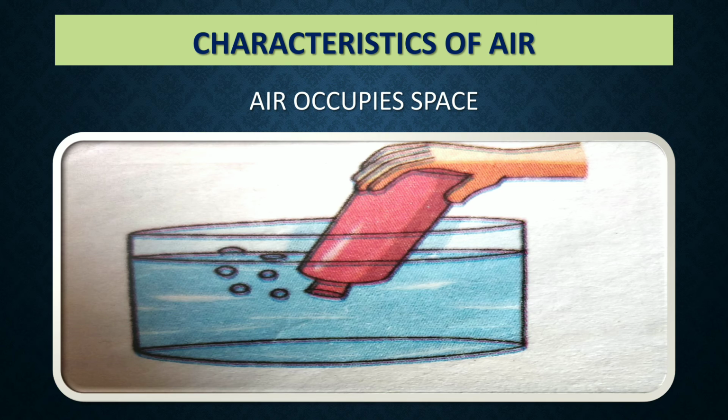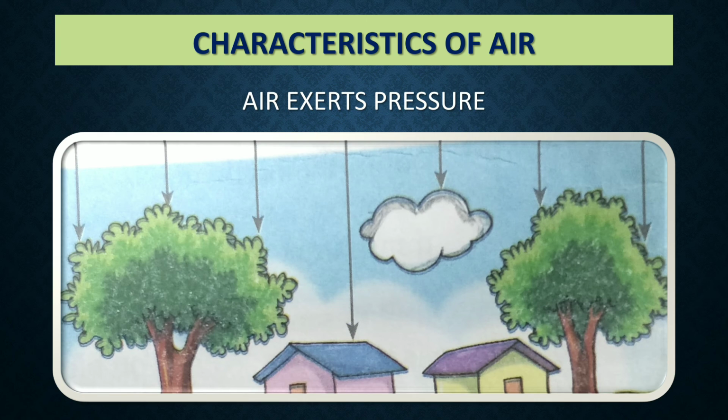Air has no color and one can see through it. It is transparent. The next feature of air is that it exerts pressure. You have learnt earlier that the earth is surrounded by a layer of air called the atmosphere. The gravity of the earth pulls this atmosphere downwards. Thus, air pushes downwards on everything. The weight of this air acting on a surface causes air pressure.